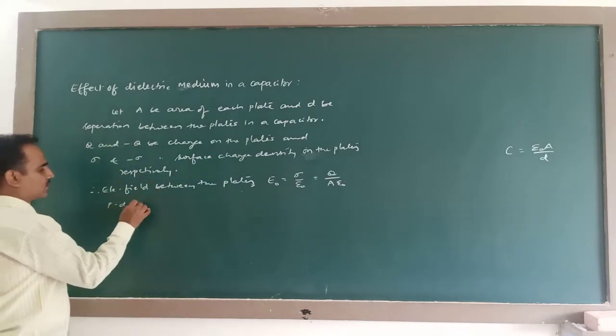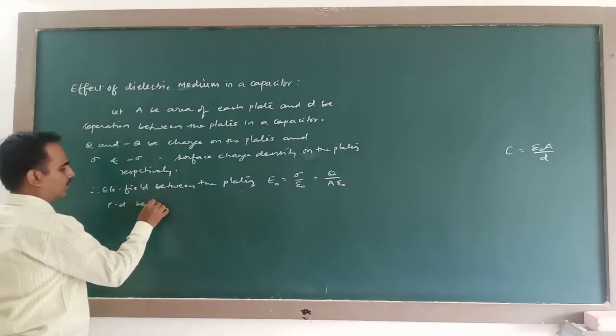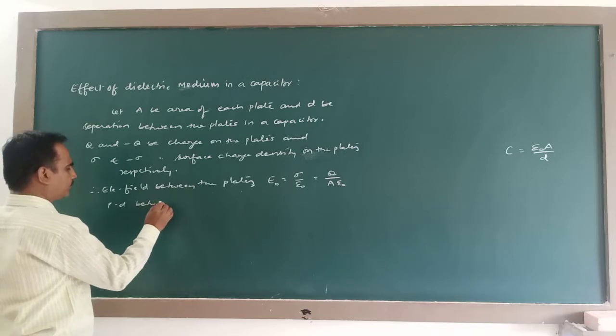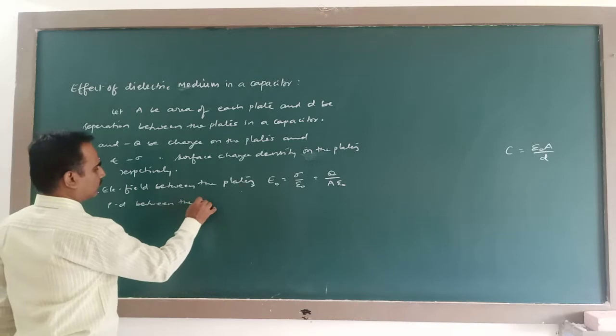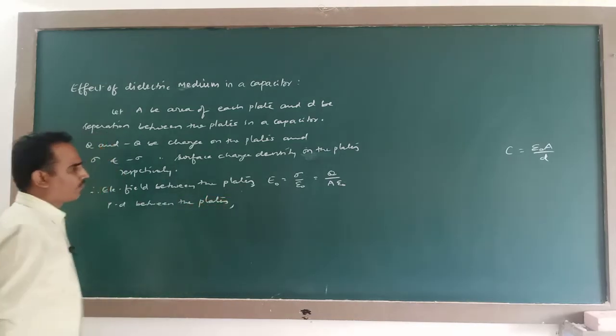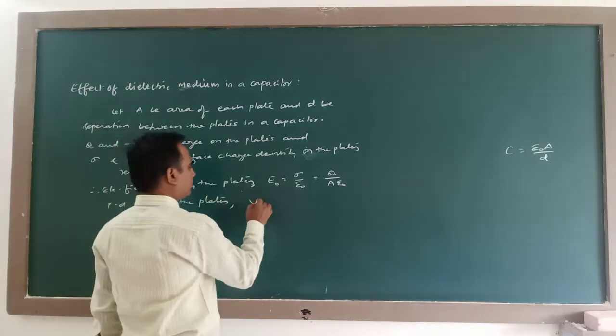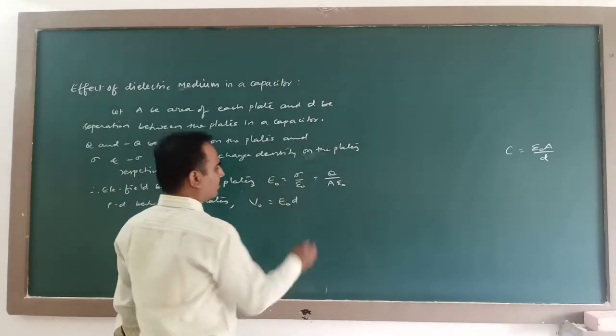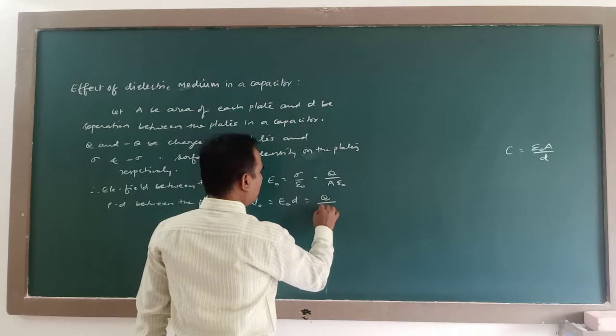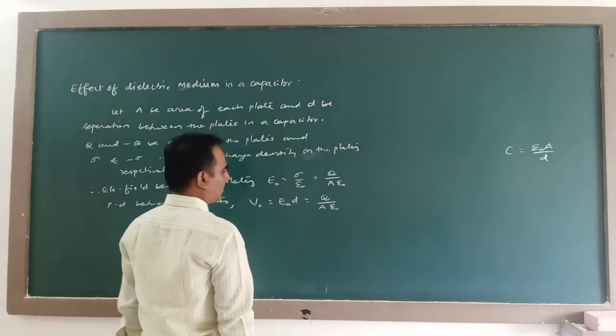Next, potential difference between the plates V naught is equal to E naught into D. So Q D by A epsilon naught.